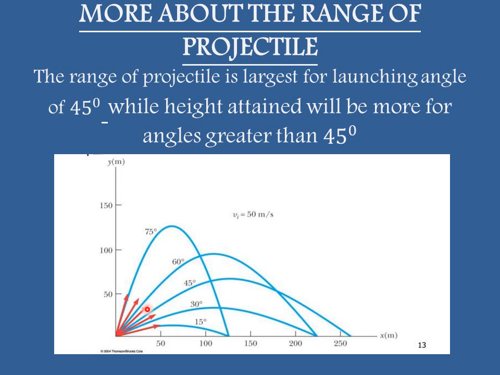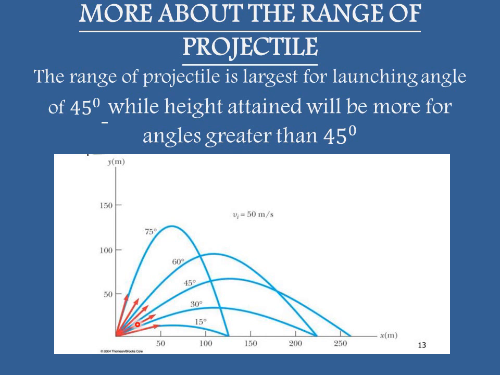there are some interesting facts for the projectile. In the diagram you can see there are different projectiles thrown at different angles with the horizontal: 15 degrees, 30 degrees, 45 degrees, 60 degrees and 75 degrees. You can see that from among all of these 5 projectiles, the largest range attained is by the one which is thrown at an angle of 45 degrees. So for maximum range, the projectile is thrown at an angle of 45 degrees.